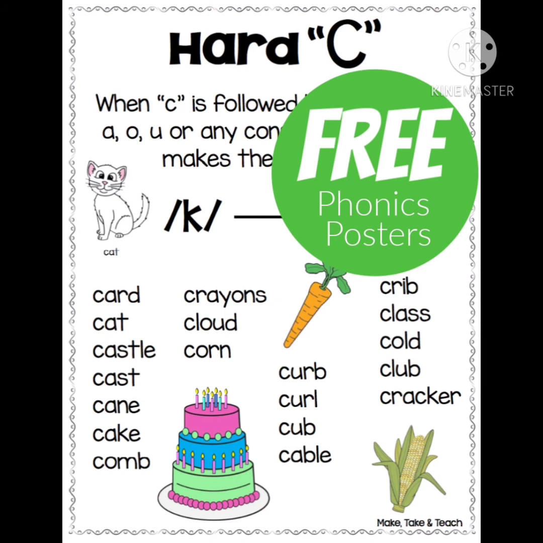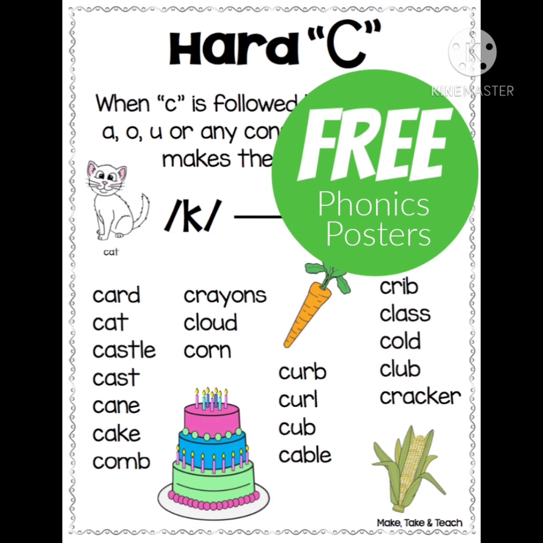Card. In the word card, the letter C is followed by A. So it gives the sound of K. Next word. Cat. Again the C followed by A. So it gives the sound of K. Next word.